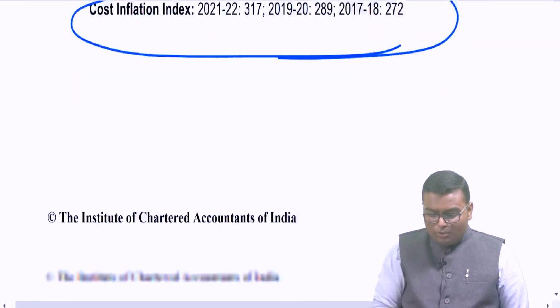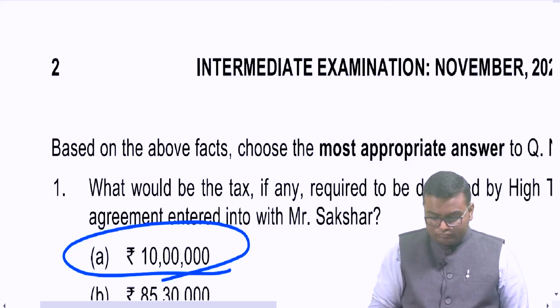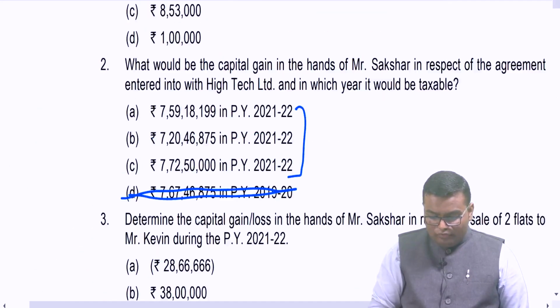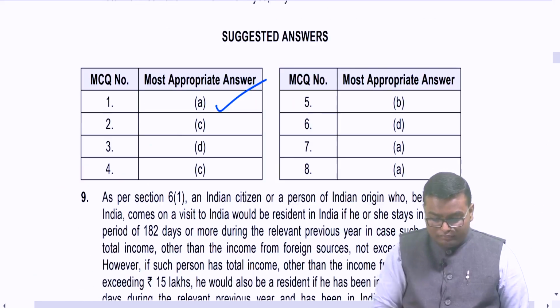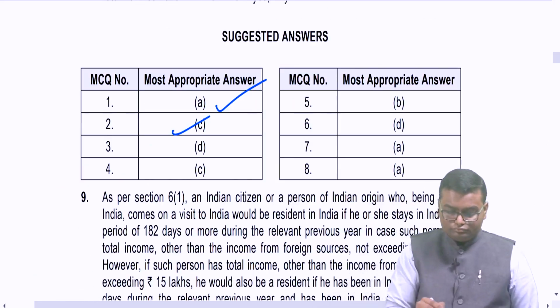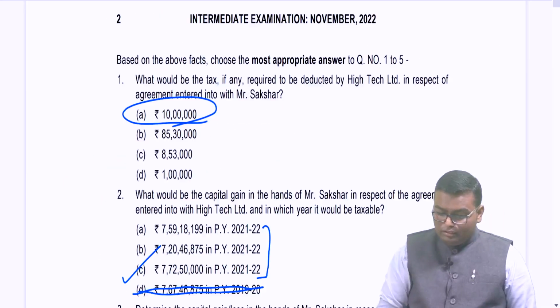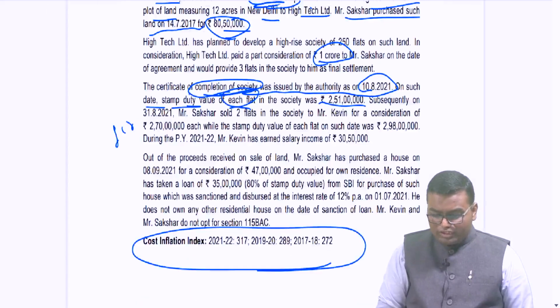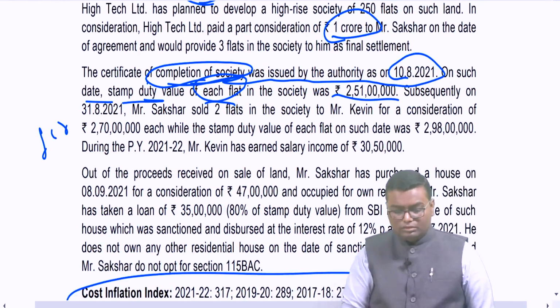So let's check which option is the most suitable option. 7 crore 72.50 lakh, yes, the answer has to be C. C, okay. Now, up to now whatever we have read, the 2 questions are solved. Now let us read further.